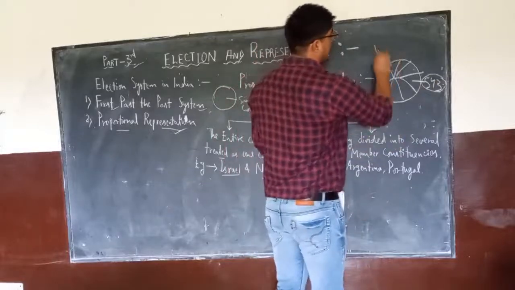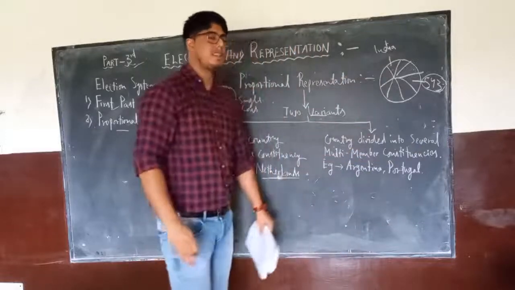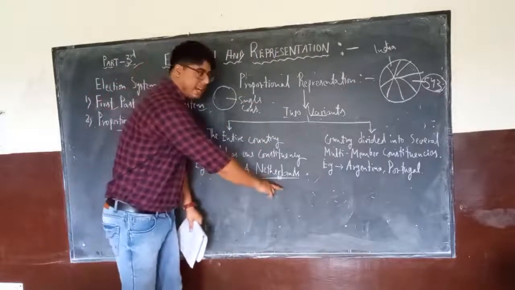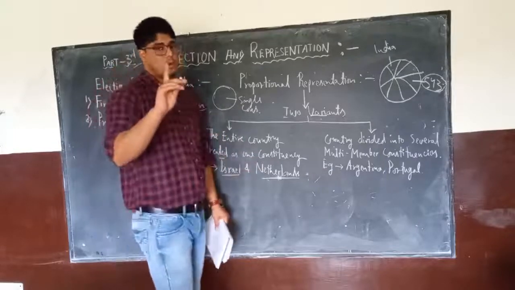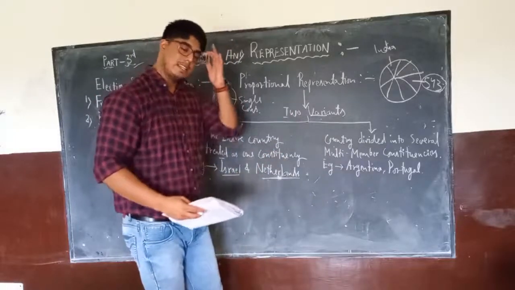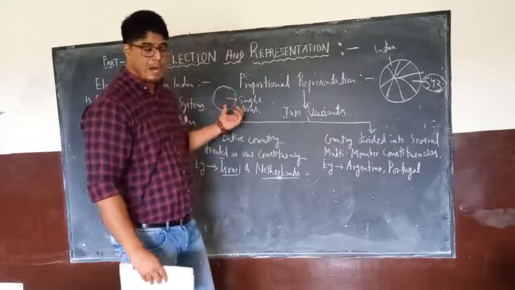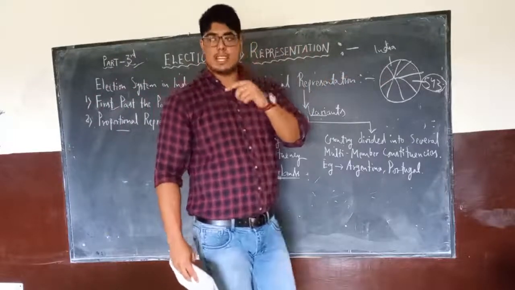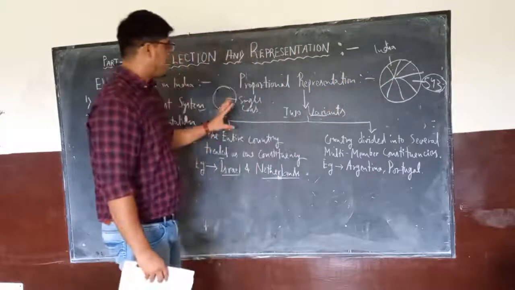But this is the case with India, where we use the first past the post system for the elections of Lok Sabha and state assemblies. Here we are talking about proportional representation, which is followed in Israel and the Netherlands, where the entire country is treated as one constituency. It means elections are held for the whole country all together, and the people vote for the party, not for the individual. In India we vote for the individual, although that individual is representing some political party. But here this is not the case.